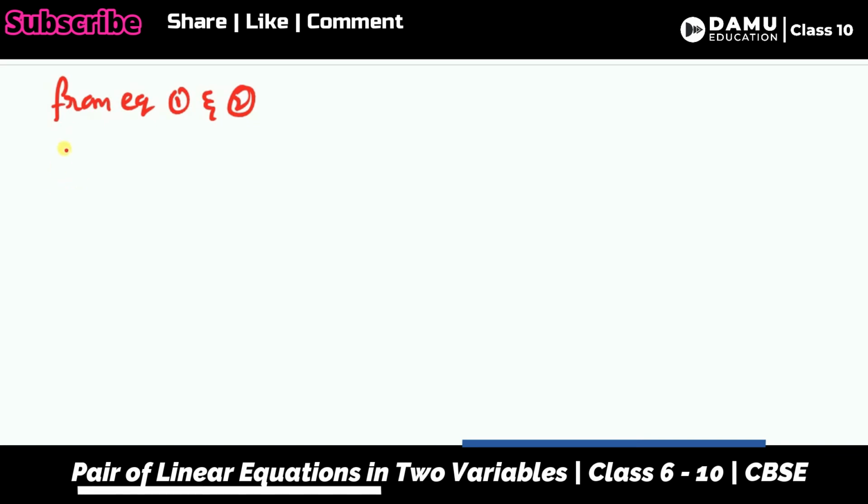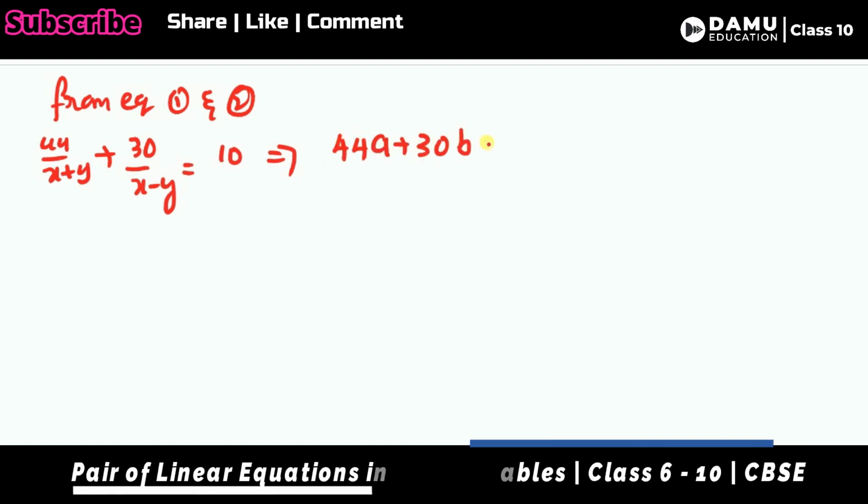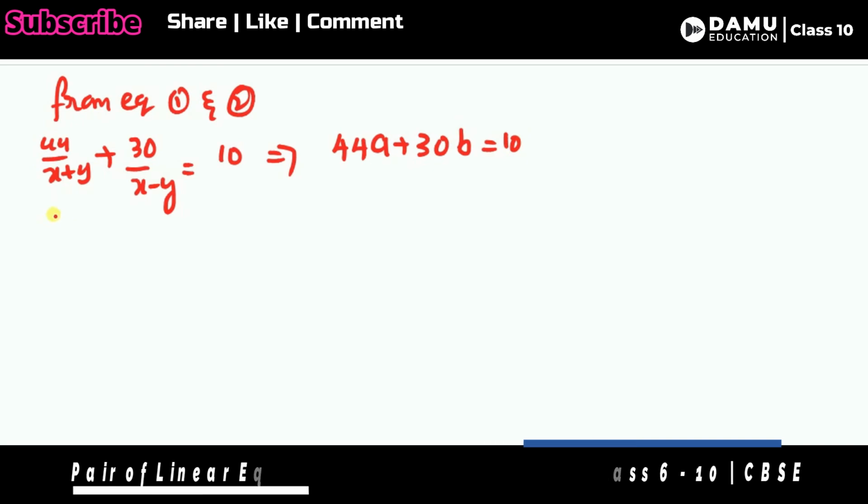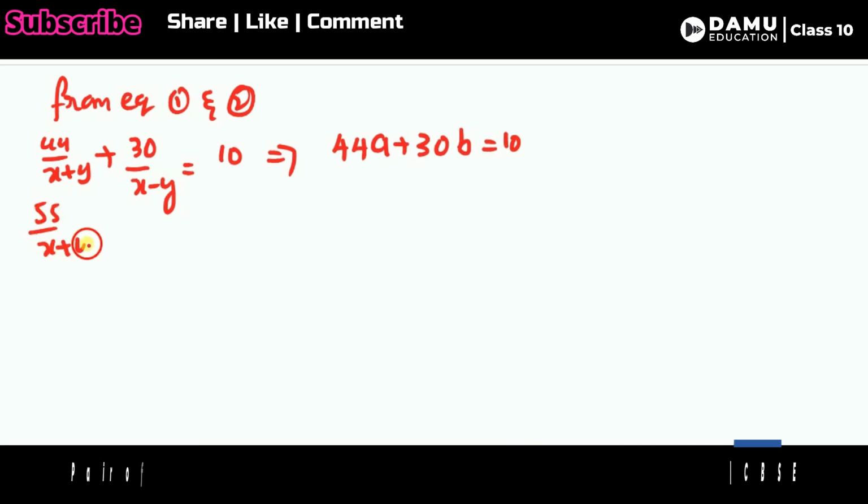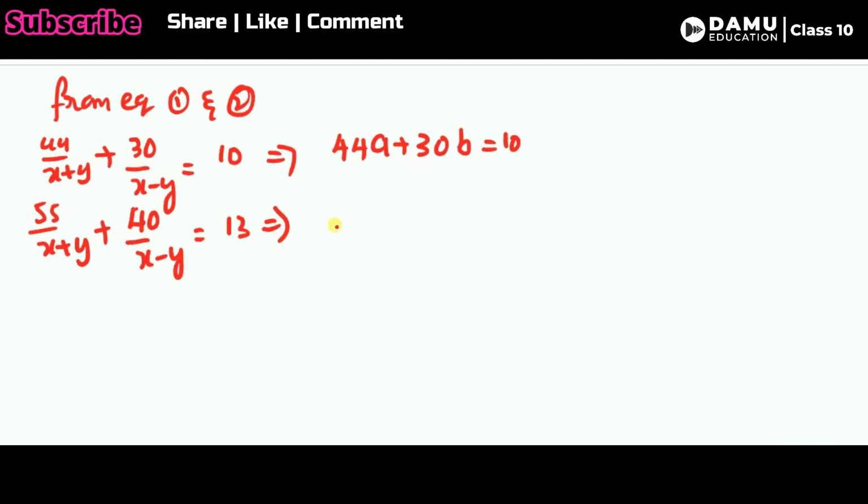We took 44 by x plus y plus 30 by x minus y will be equal to 10. So from this equation, 44a plus 30b will be equal to 10. Similarly, 55 by x plus y plus 40 by x minus y will be equal to 30. That implies 55a plus 40b will be equal to 30. These are equations 3 and 4.